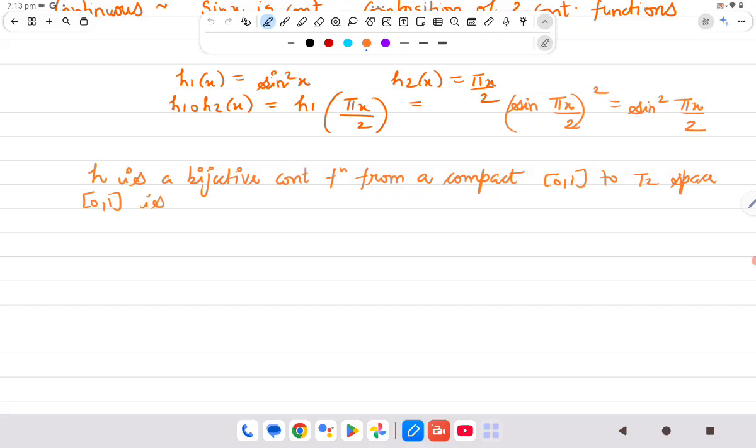Because h is a bijective continuous map from a compact space to a Hausdorff space, this implies h is a homeomorphism.